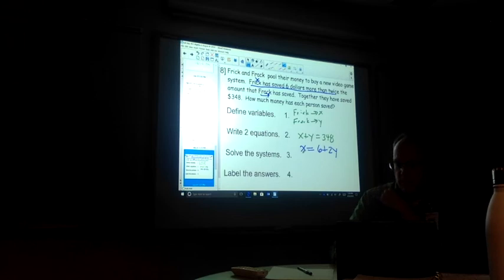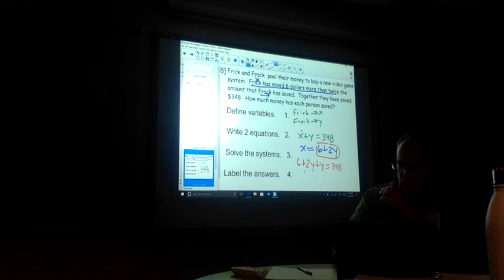So Frick is our X value. He has $6 more than twice what Frack has. Well, this is set up now as substitution. So I could take this right here, and I could plug it in for X. So I'm going to get 6 plus 2y plus that y is equal to 348.